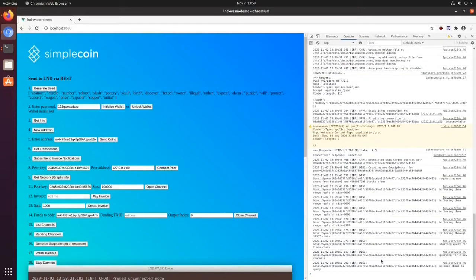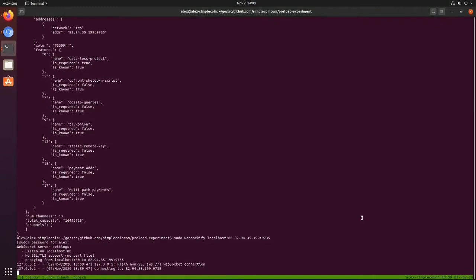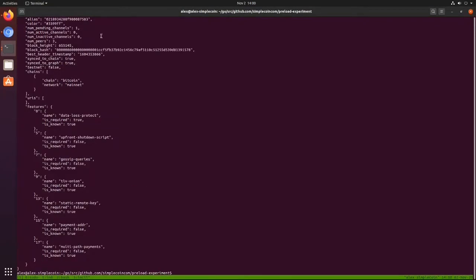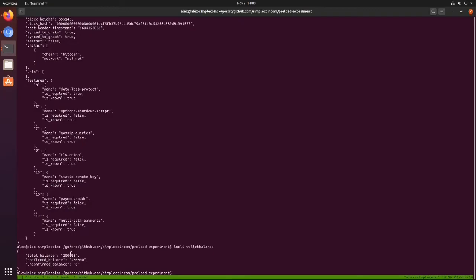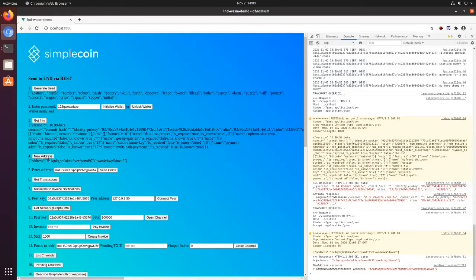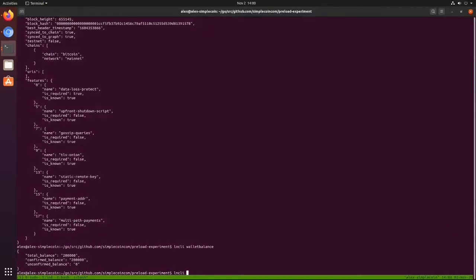there we go. We're caught up to the graph, or should be. Get info, sync to graph true, sync to chain true. Our preload worked. Let's see. Our local node is also synced. We've got some wallet balance. Let's generate an address and we'll give some money to this node running in the browser.